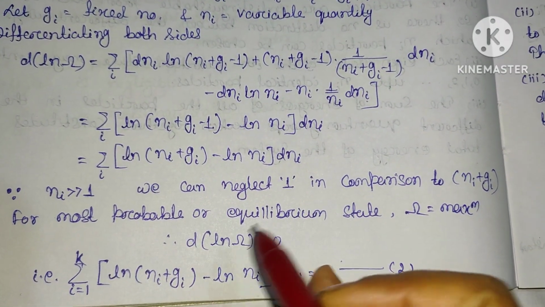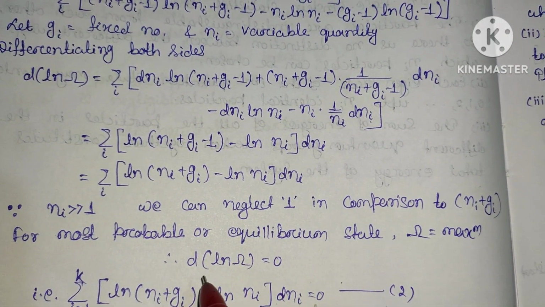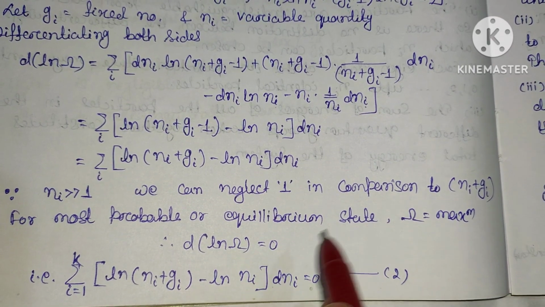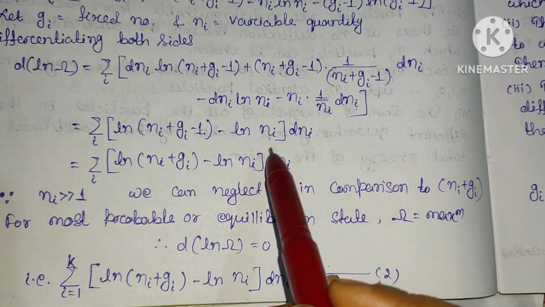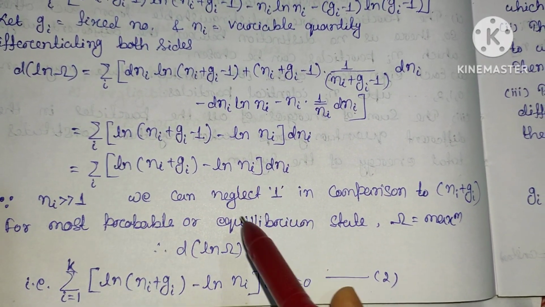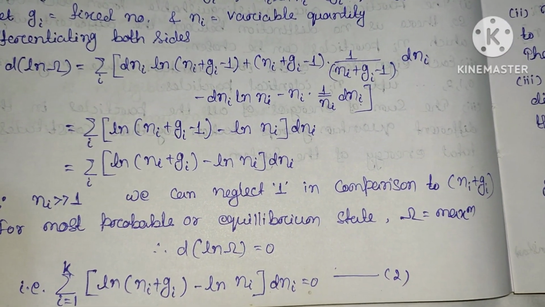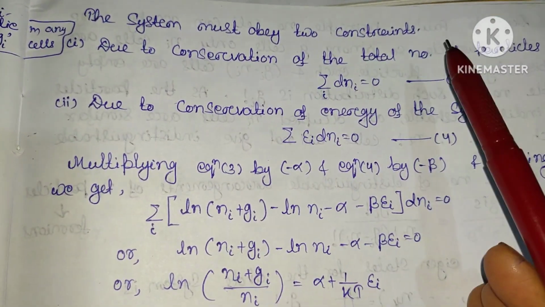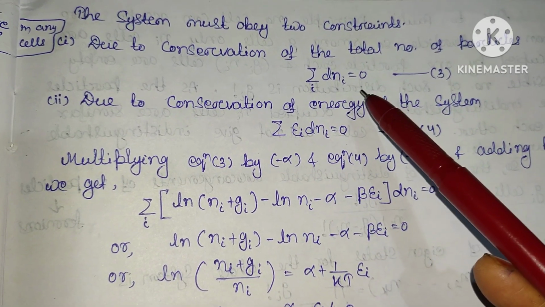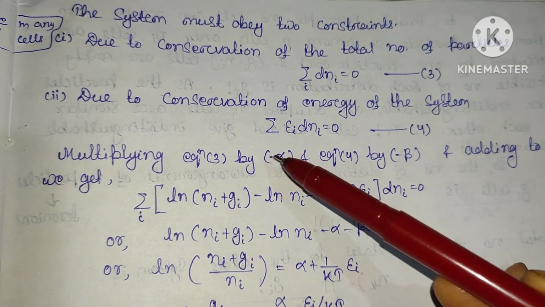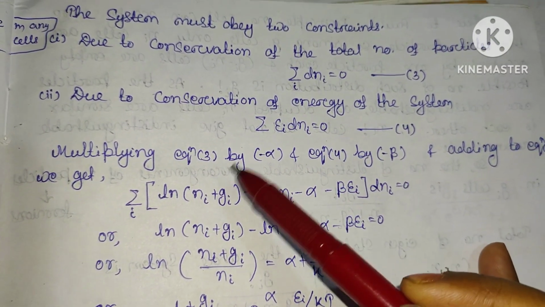For the most probable or equilibrium state, our omega is maximum. Since omega is maximum, d ln omega will be 0. Hence this much term is 0. Again, since the total term is 0, we can write the bracketed term as 0, that is ln (ni plus gi) minus ln ni equal to 0. The system must obey two constraints: one is due to conservation of the total number of particles, sum over dni is 0, and the other due to conservation of energy of the system, sum over ei dni is 0. Hence multiplying these